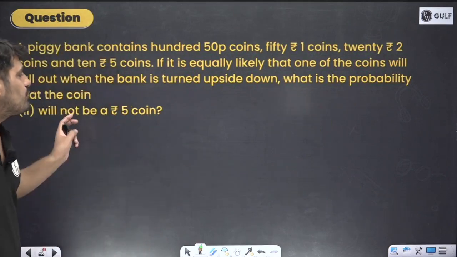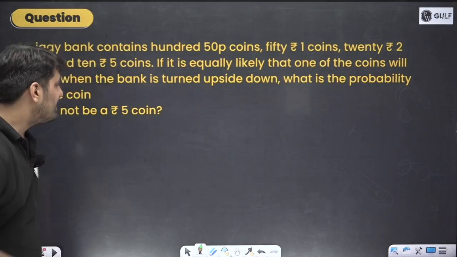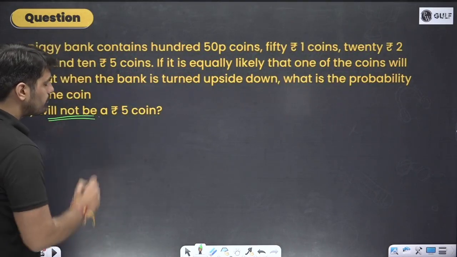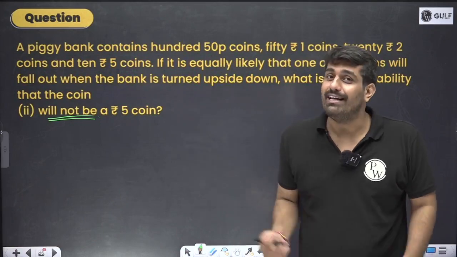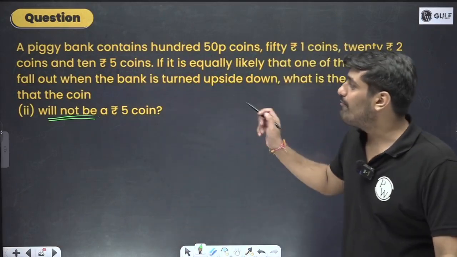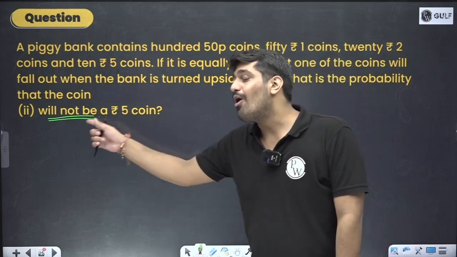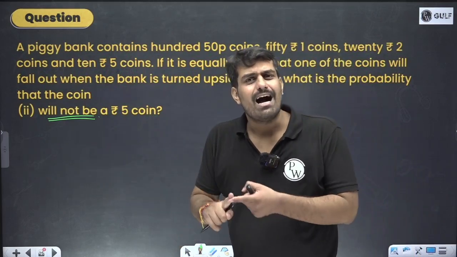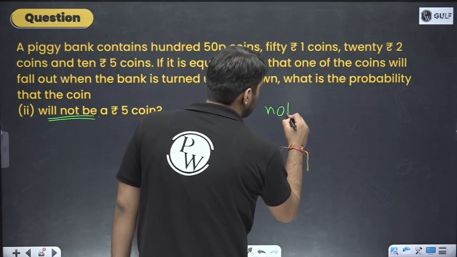If I change the situation: a coin that will not be a 5 rupee coin. Interesting. The second question is "will not be". People will misread the question. They'll say 5 rupee coin, immediately going for the number that 5 rupee coins are 10. So 10 by 180. No. Wait for it. Not be. So 10 are 5 rupee coins, not 5 rupee.